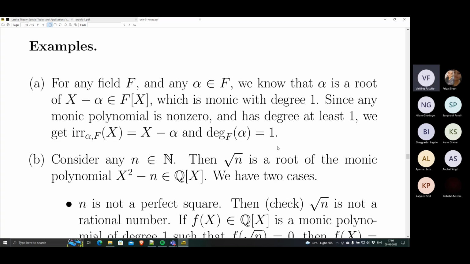And this is not a surprising statement. For any element in the base field itself, its degree over the base field is 1. That's what this is saying.